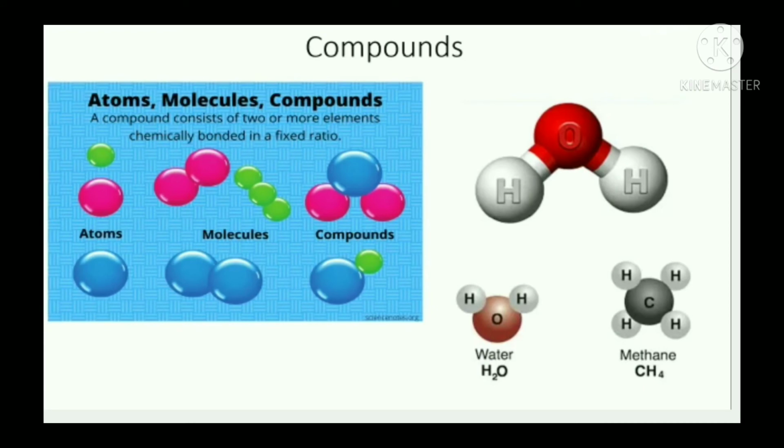So first we will see the example and then the definition. See in the picture, H2O, that is the formula of water. Water is a compound. Hydrogen is a combustible substance. Hydrogen can burn, and oxygen helps combustion. But water, which is formed by combination of hydrogen and oxygen, is used to extinguish a fire.